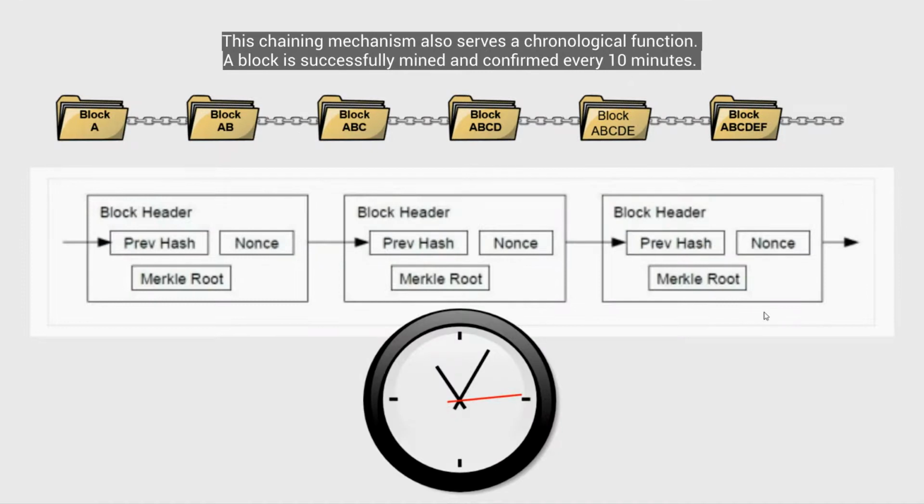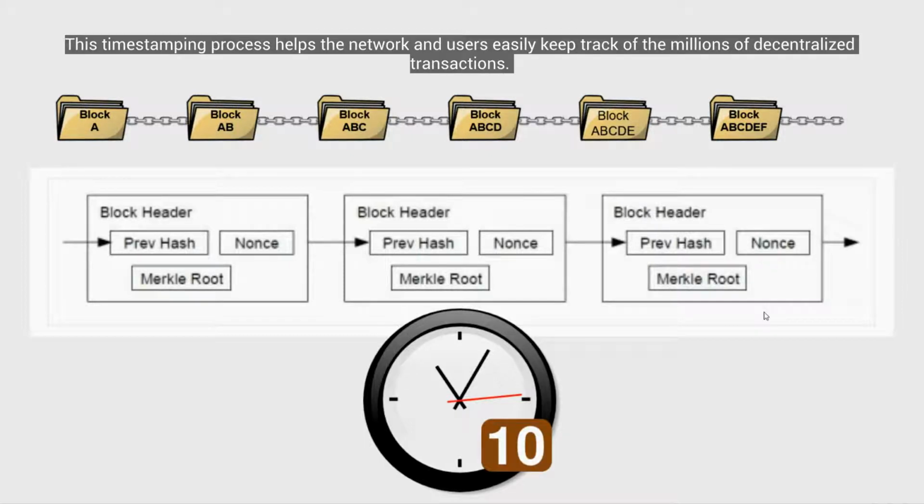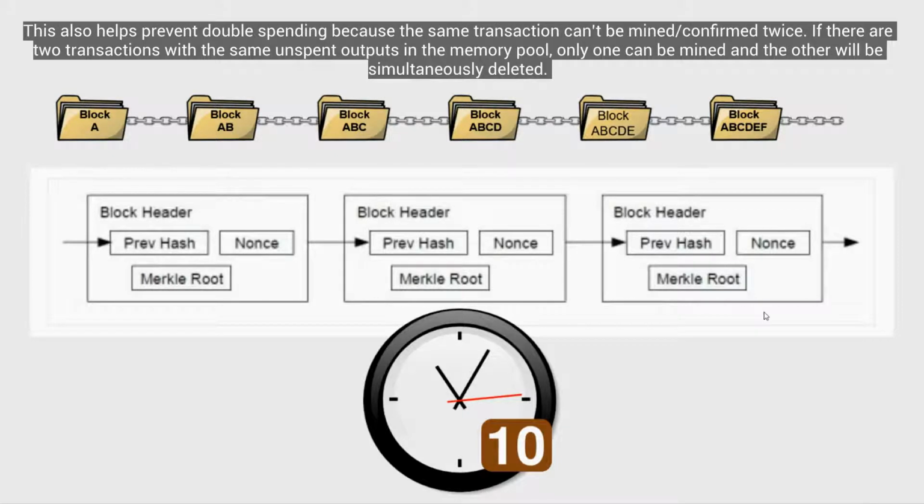The chaining mechanism also serves a chronological function. A block is successfully mined and confirmed every 10 minutes. This time-stamping process helps the network and users easily keep track of the millions of decentralized transactions. This also helps prevent double spending because the same transaction can't be mined or confirmed twice. If there are two transactions with the same unspent outputs in the memory pool, only one can be mined and the other will be simultaneously deleted.